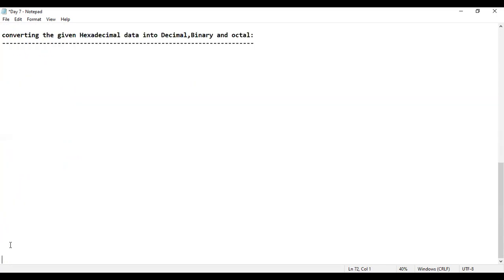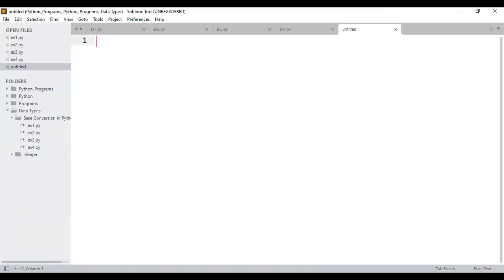Shall we start the last one, that happens to be converting the given hexadecimal into binary, decimal, octal? Shall we see this? That is example number 5.py. I would like to share the Sublime Text with you. Inside the Sublime Text, let me just consider the last example, number 5.py. When it comes to example number 5, it's pretty simple. You only observe. I'll just take 0xface. If I just directly execute anything, it's decimal data. Whatever the output that I'll be getting, it's decimal data.